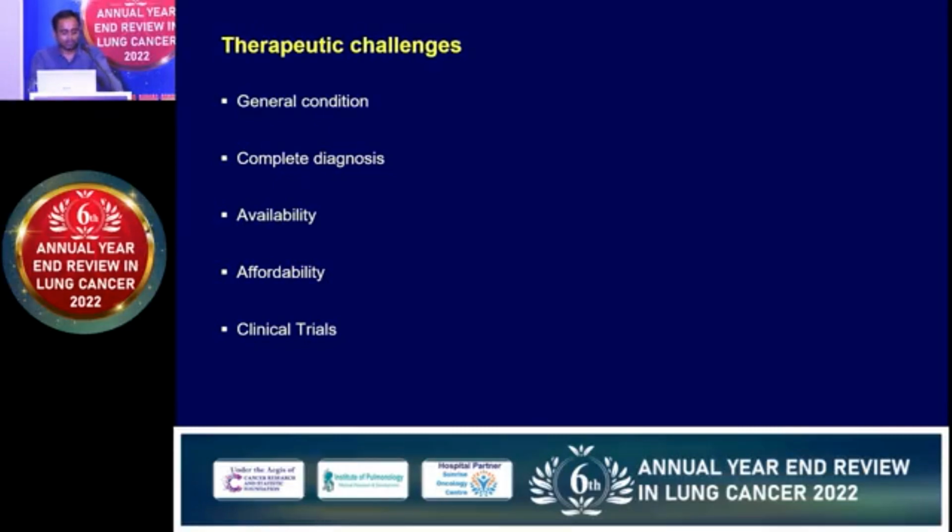And again, the targeted therapy. For EGFR it is easy. There are different drugs available, costing between 1,000 for gefitinib and 1.2 lakh for osimertinib. But we have derived a method to combine it first with chemotherapy so that it is affordable. But for ALK-directed treatment, crizotinib costs 85,000 per month. Again, it is very difficult for us to advise patients to take these drugs. But still, through We Care Foundation or some other support, we are able to give at least the first generation drug. But for third generation drugs like alectinib or lorlatinib, it is not possible to give them to patients if they don't have any credit facility or insurance.